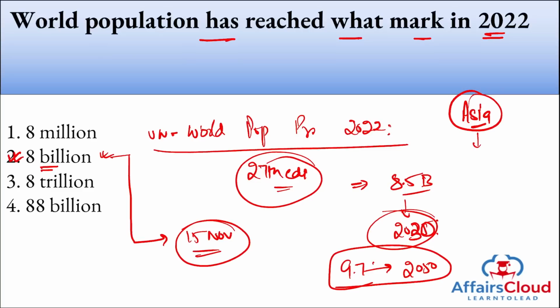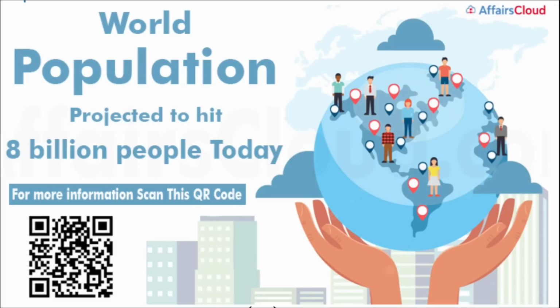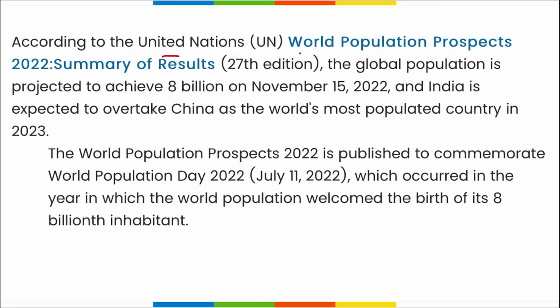All right, if asked, where is the headquarters of the United Nations? It is in New York. UNDP, United Nations Development Programme, also has its headquarters in New York only. And who is the Secretary General of the UN? Antonio Guterres. Here you can see world population projected to hit 8 billion people on 15th of November. All right, and this was according to the United Nations World Population Prospects 2022 summary of results. That was the 27th edition of it, and it is projected to achieve 8 billion population on 15th of November.